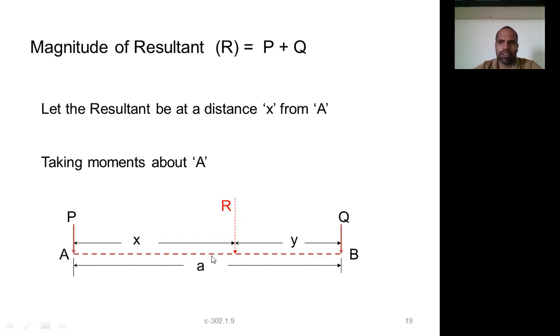What is Varignon's theorem? Varignon's theorem states that the moment of the resultant force is equal to the algebraic sum of the moments of all the forces. In simple words, the moment of the resultant force about a point is equal to the algebraic sum of the moments of all the forces about the same point. It's very simple.